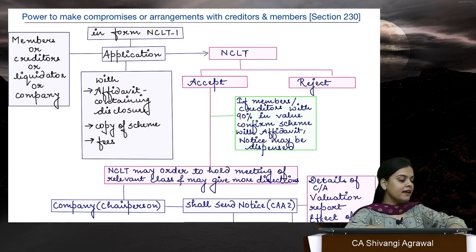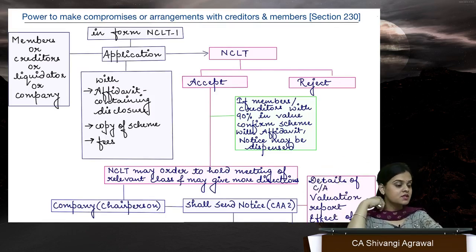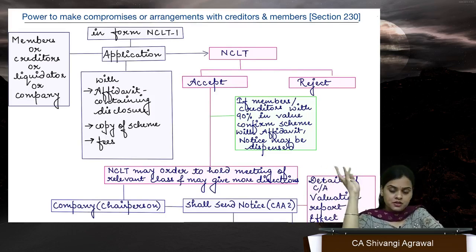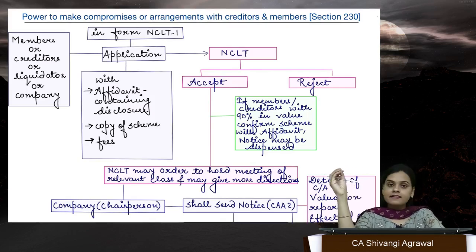So a company may enter into any scheme of compromise or arrangement. As I told you, an example could be internal reconstruction, or some debt restructuring and like things, between the company and creditors, between the company and members. So in this situation, they have to take permission of NCLT.